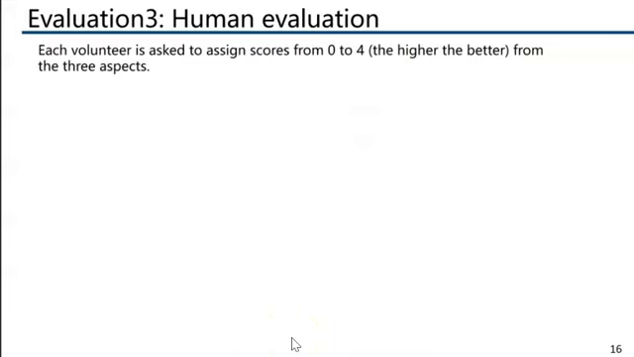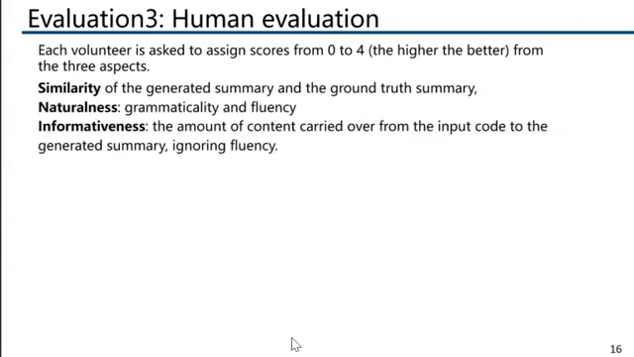Because the 4 automatic metrics are text similarity based, we also conduct a human evaluation to evaluate the semantic similarity of the summaries. We invite humans to score the generated summaries from 3 aspects: similarity of the generated summary and the ground truth summary.